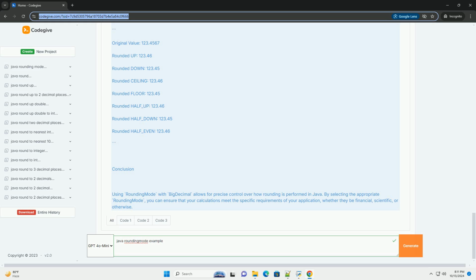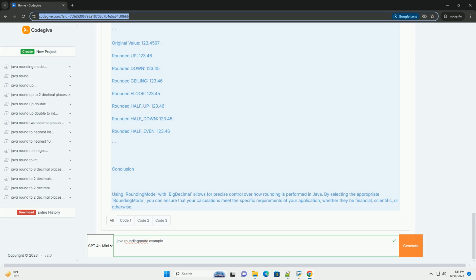Example of RoundingMode in Java. Here's an example demonstrating how to use RoundingMode with the BigDecimal class, which is commonly used for precise decimal arithmetic in Java. Explanation of the code. 1. Importing classes: we import BigDecimal and RoundingMode from the java.math package.